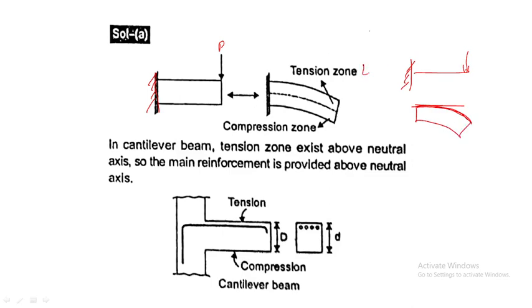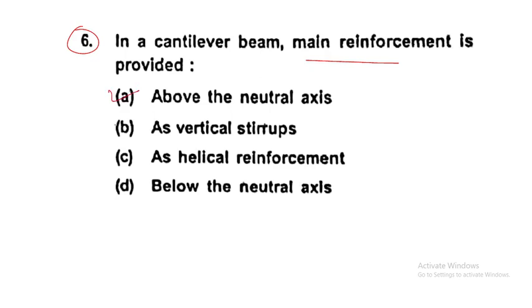This is the tension zone and this is the compression zone. In the normal case it is compression at the top and tension at the bottom, but in a cantilever it is reversed. In a cantilever beam the tension zone exists above the neutral axis, so the main reinforcement is provided above the neutral axis. You can understand easily from the sketch. So the answer for this question is above the neutral axis.